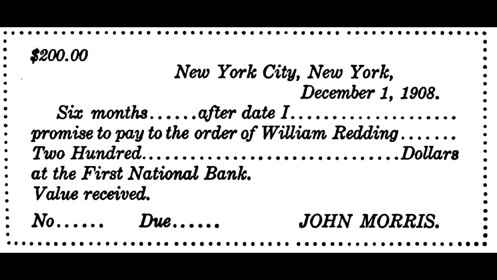$200. New York City, New York, December 1, 1908. 6 months after date I promise to pay to the order of William Redding $200 at the First National Bank. Value received. John Morris.